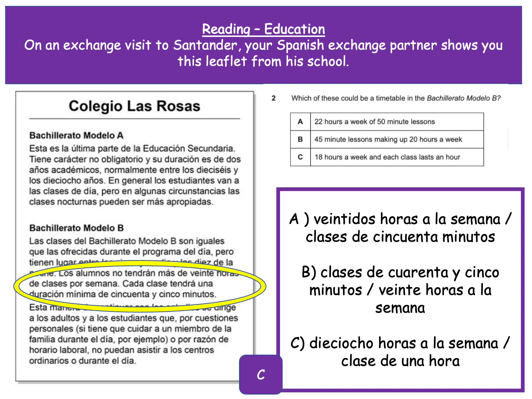Well, no, sorry. It can't be A because it's just 20. They won't have more than 20 hours a week. So it can't be A, as that says 22 hours a week. Could still be B though because it says making up 20 hours a week. Why is it not B though? It says cada clase tendrá una duración mínima de 55 minutos. Every class will have a minimum duration of 55 minutes, meaning therefore it can't be B because it says 45-minute lessons. Okay, so therefore it has to be C. Okay, that's that one there then.